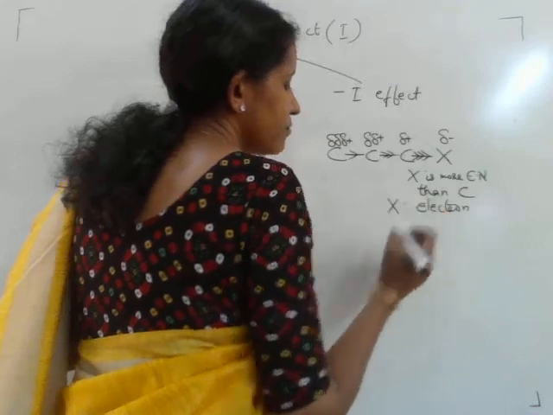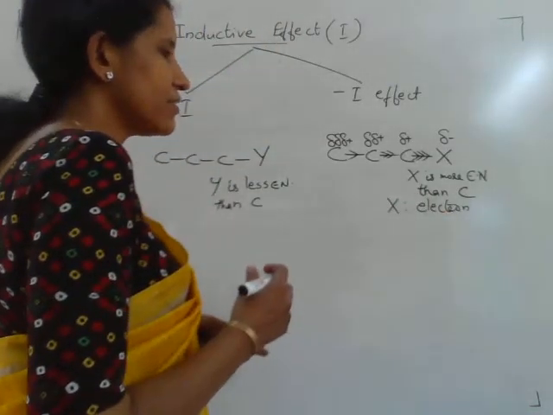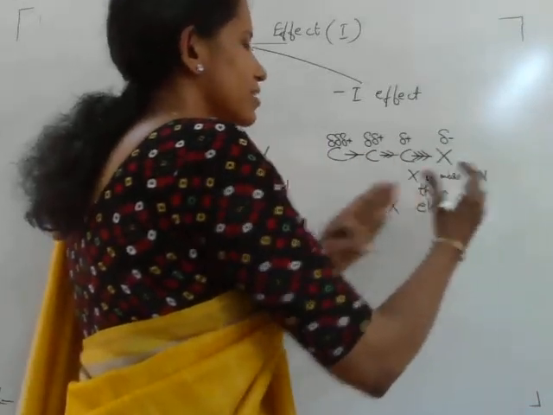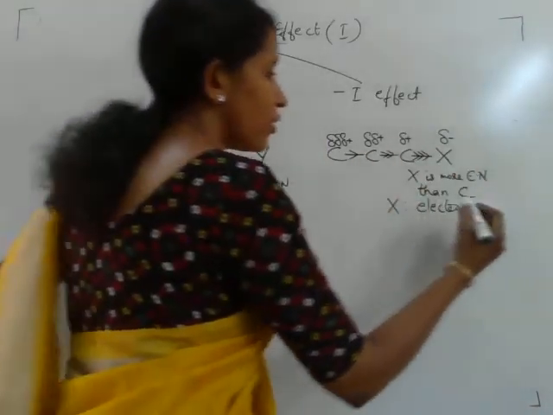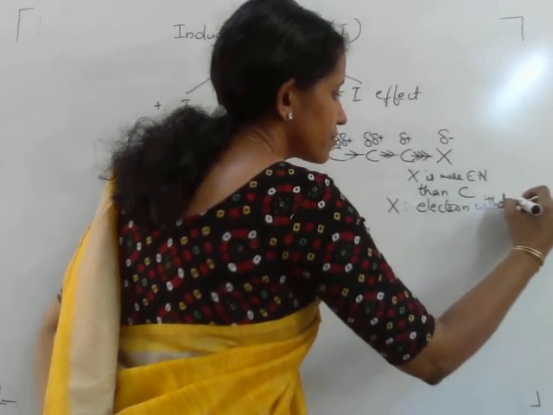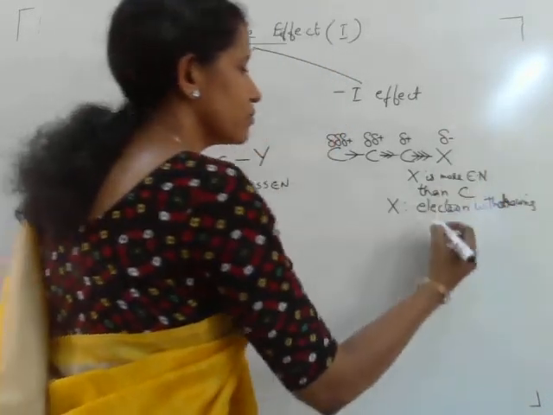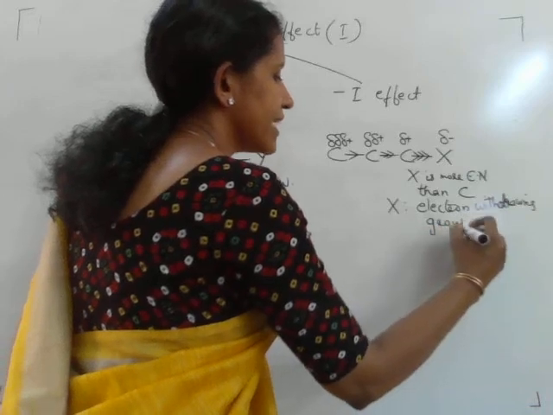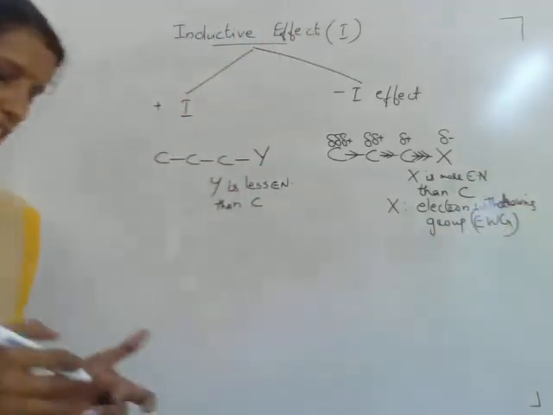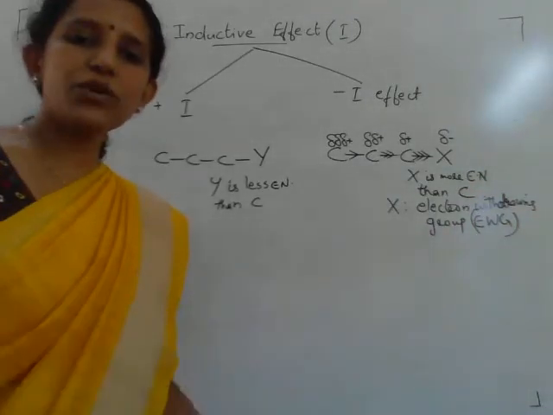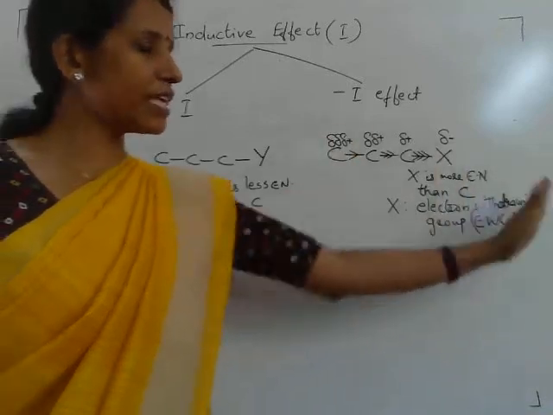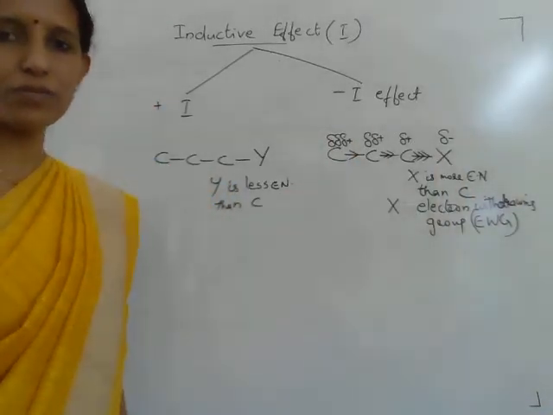This X atom, which is more electronegative and hence can withdraw the electron pair of the sigma bond towards it, is called an electron withdrawing group or electron pulling group. It is abbreviated as EWG. What is EWG? Electron withdrawing group. X is more electronegative, so it can withdraw the electron pairs from the sigma bond towards it.